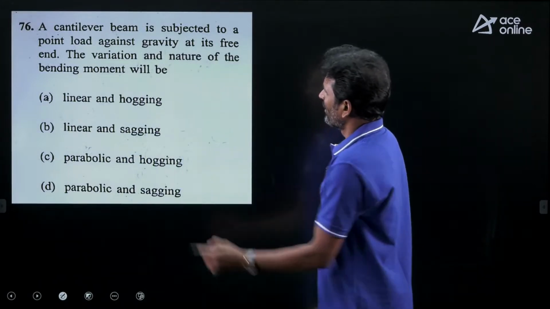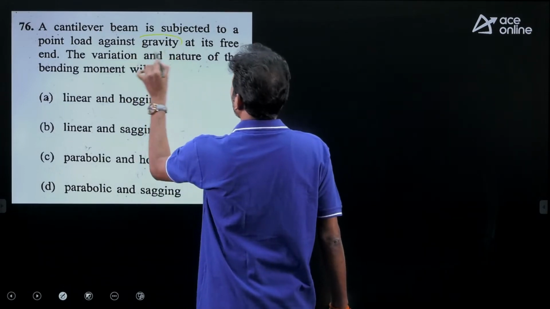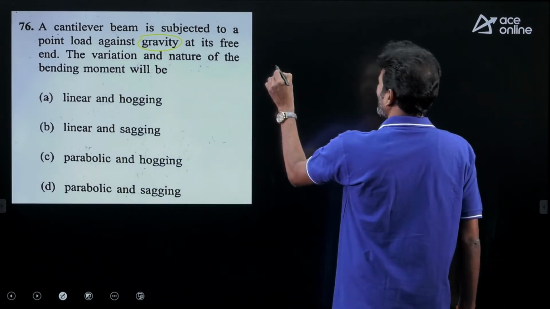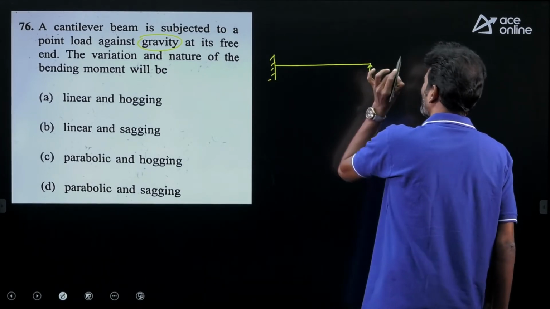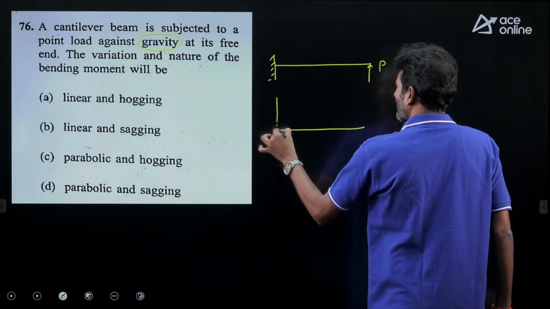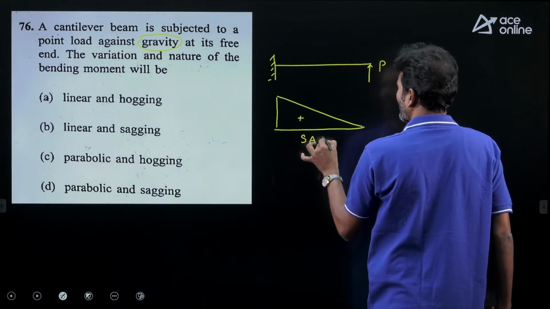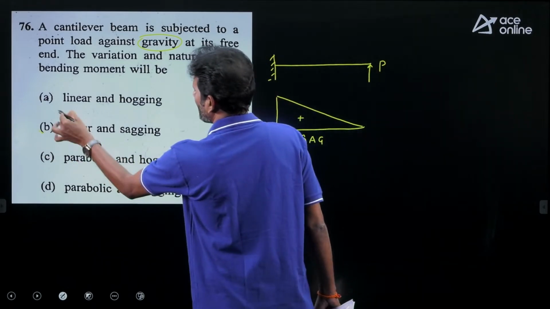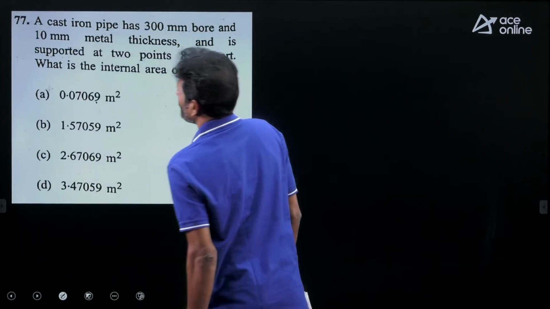First question, a cantilever beam is subjected to a point load against the gravity at its free end, and asking the variation and the nature of bending moment. So clearly, we are applying one point load on a cantilever beam against gravity, upward. When you take the bending moment diagram, obviously under a point load it is linear variation, but here the force is acting in upward direction, it is giving the sagging effect. So option B is correct, linear and sagging. Let's move to the next question.